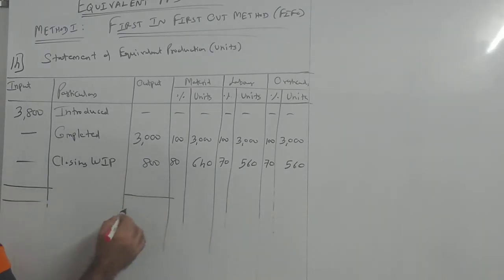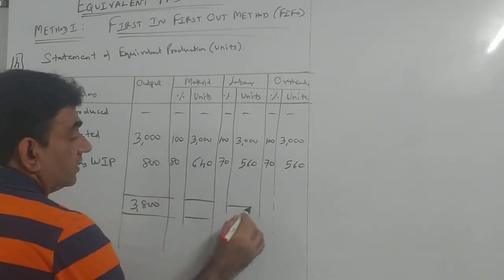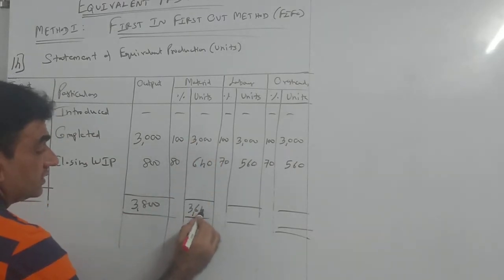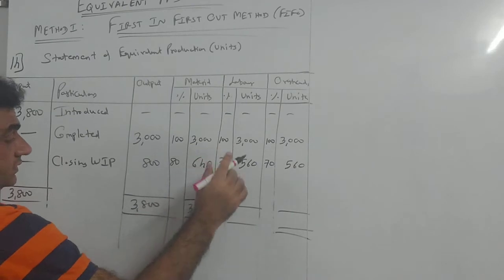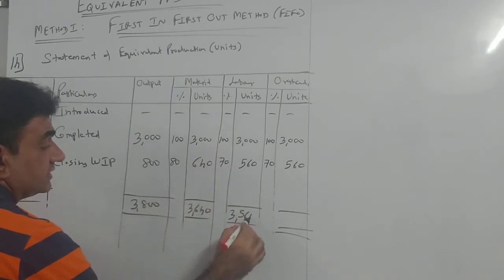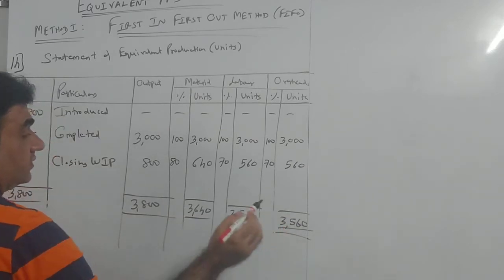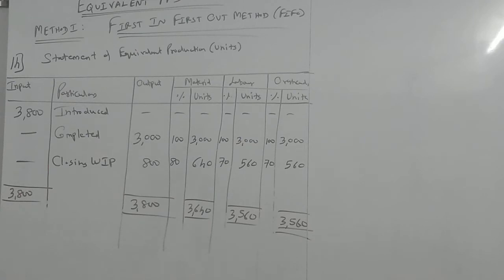Input and output totals have to be the same: 3,800 and 3,800. Getting it? Clear? Now take the total of units for material, labor, and overhead: 3,000 plus 640 is 3,640, 3,560, and 3,560. Getting it? This is the way you are supposed to do it. In this sum there is no opening WIP. In the next sum, opening will come, and I'll tell you how to go about it.